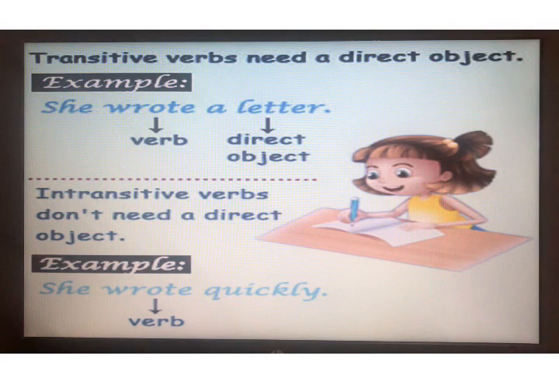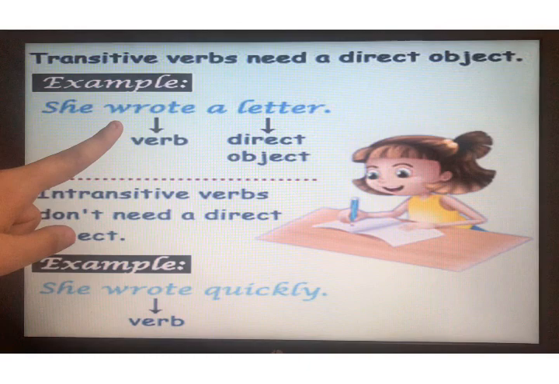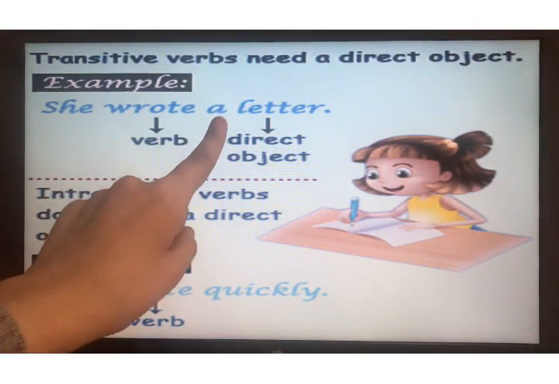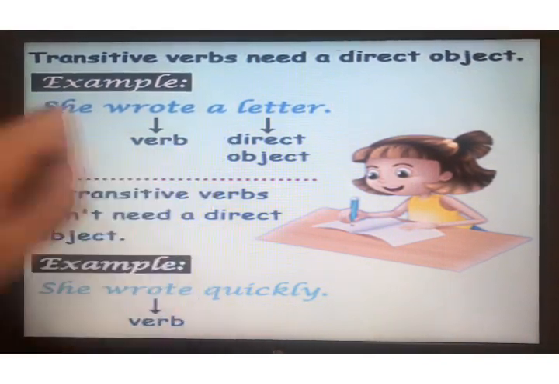So what we are going to do is, first of all we are going to identify the verb in a sentence. Like here as you can see, she wrote a letter. Wrote is the verb. She is writing, the action that is being performed by her is writing. So first of all you will identify the verb in a sentence. Then you are going to check just the next word in the sentence.